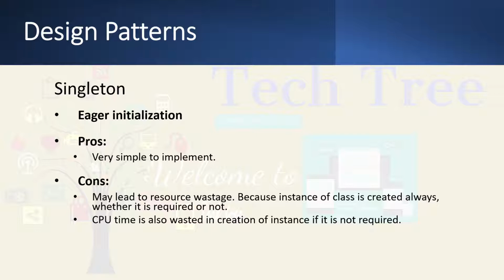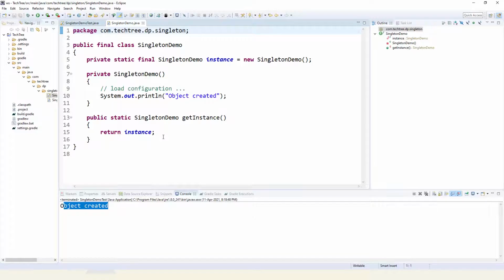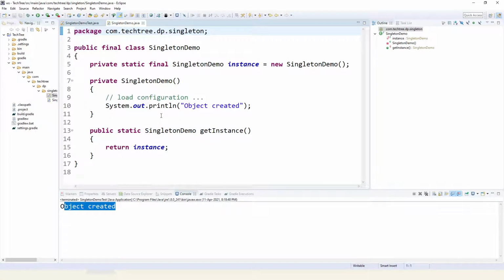So it is underutilization of resources like CPU and memory. If I open Eclipse, let me zoom in a little bit. Here you can see that the instance is marked as static, and the instance is created at the time of class load. No matter if we use this instance or not, so it is underutilization of resources.